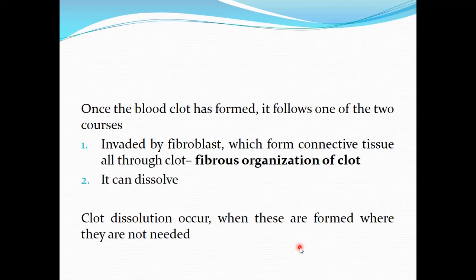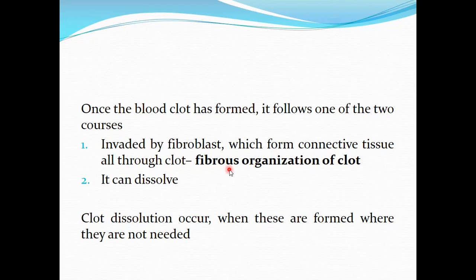Now the last step of hemostasis is the growth of fibrous tissue into the clot. Once the clot has been formed, it can follow two pathways. One is that it is invaded by fibroblasts, and second, it can dissolve. The usual course followed by the clot is that it is invaded by fibroblasts. Soon after the clot is formed, it is invaded by fibroblasts, and these fibroblasts form connective tissue throughout the clot. This is known as fibrous organization of the clot.